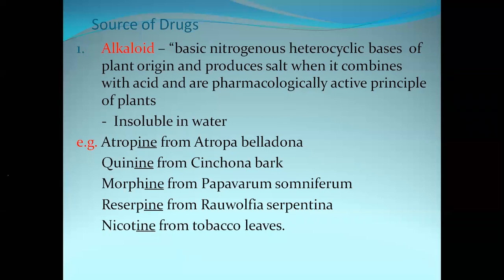An example of alkaloid is atropine, obtained from Atropa belladonna. The next is quinine, obtained from cinchona bark. The next is morphine, obtained from Papaver somniferum. The next is reserpine, obtained from Rauwolfia serpentina. The next is nicotine, obtained from tobacco leaves.